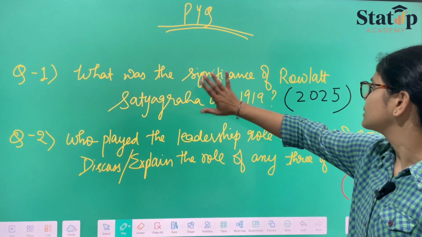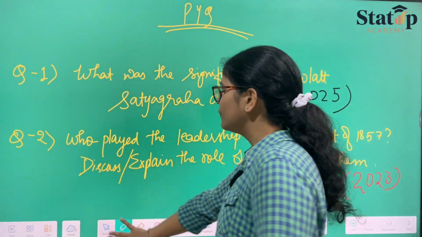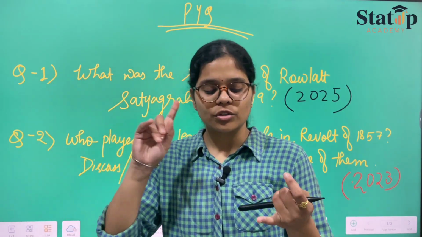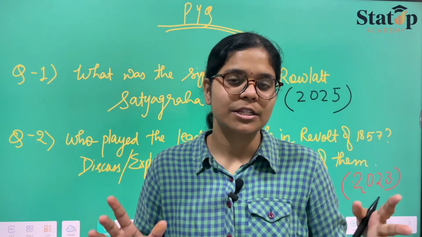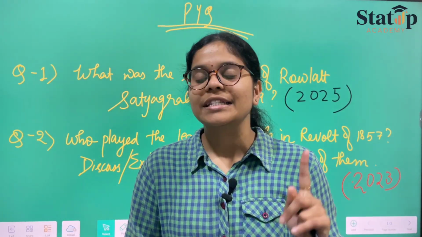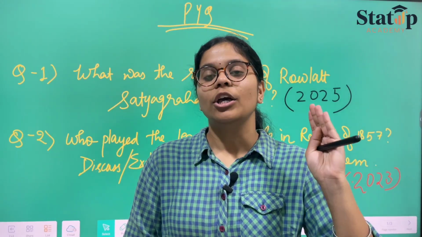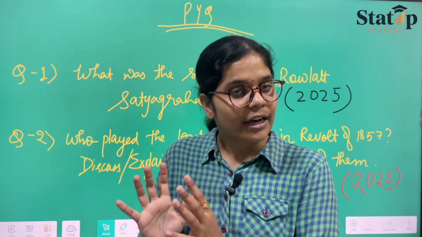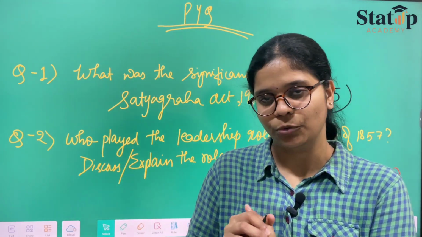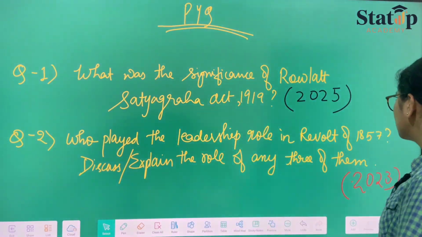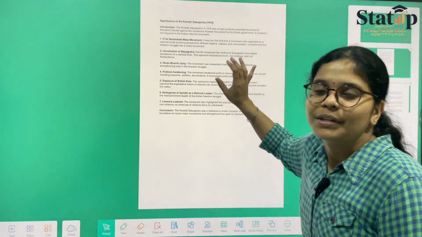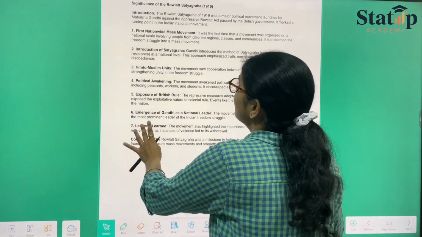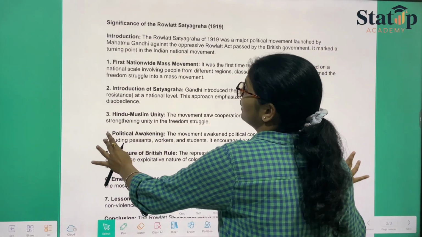So coming to the first topic of ours, when we talk about the first question, it says to explain the significance of the Rowlatt Satyagraha. Everything has been explained in a video. If you have not seen it, kindly go and check it out. You will be able to write or frame your own answers if you get everything explained in that video. Okay, so coming to the first question, this is just a brief thing, or an introduction, or you can say a sample of how you can write.